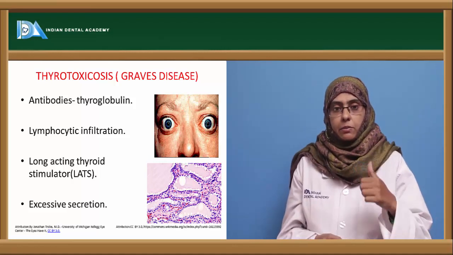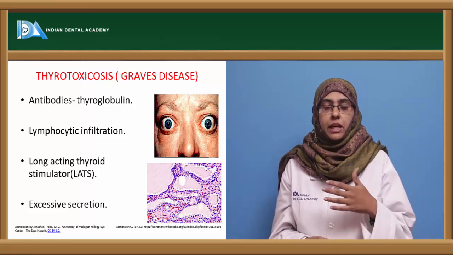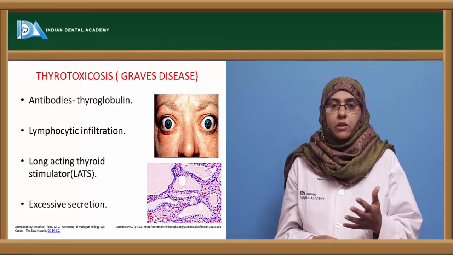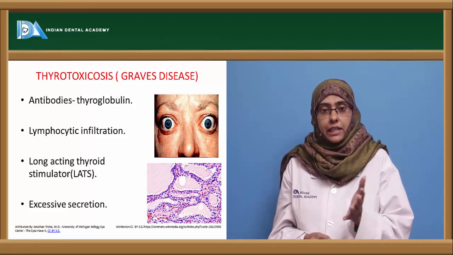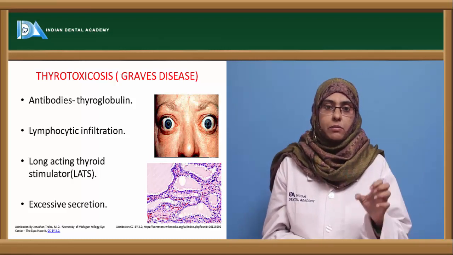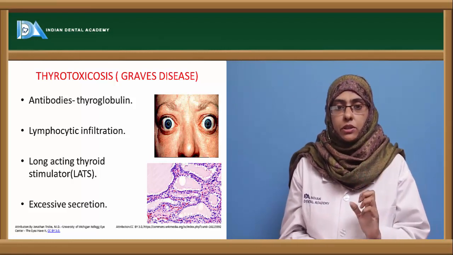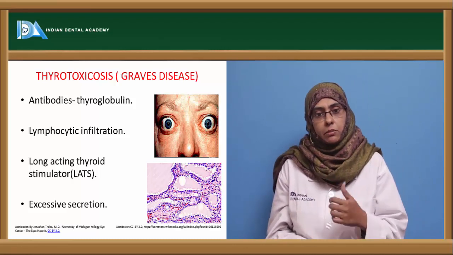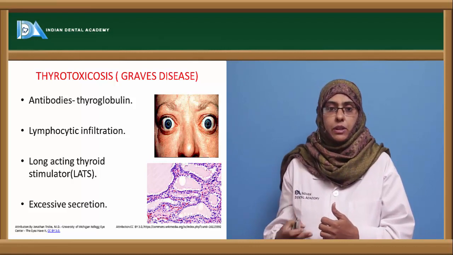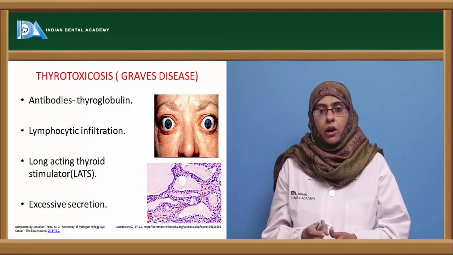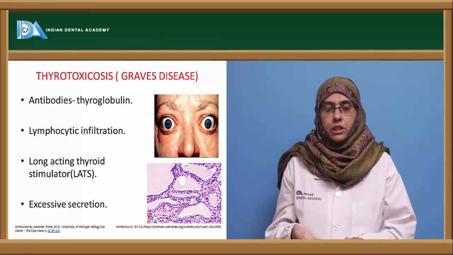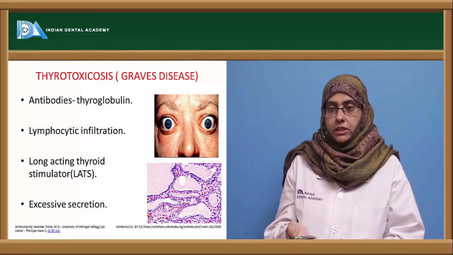It is the antibodies that go and bind to the hormone receptor and make it excessively secrete that hormone, which is called thyroid hormone, and it leads to hyperthyroidism. So in the previous case it is hypothyroidism, where less thyroid hormone is produced, whereas in this case the antibodies go and bind to the receptor and secrete excessive hormone, so it is called a long acting thyroid stimulator, secreting excessive hormones of thyroid origin.